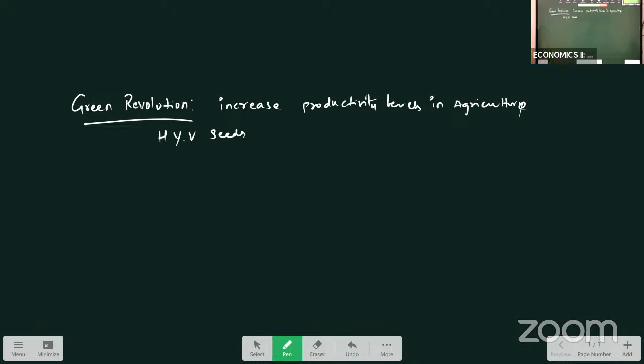So if you see, the process of Green Revolution in India began in 1960s. So in 1960s, they introduced the concept of Green Revolution. And in the country, the project was named as Intensive Agricultural Development Program.